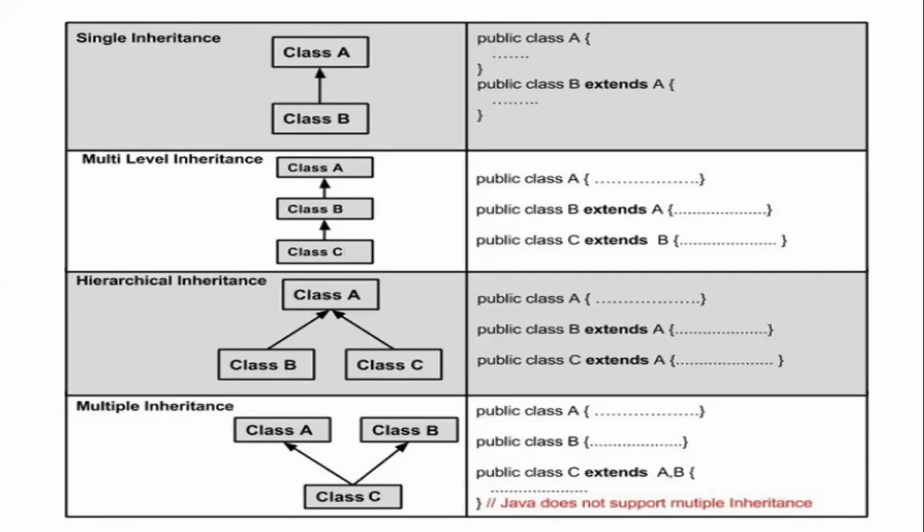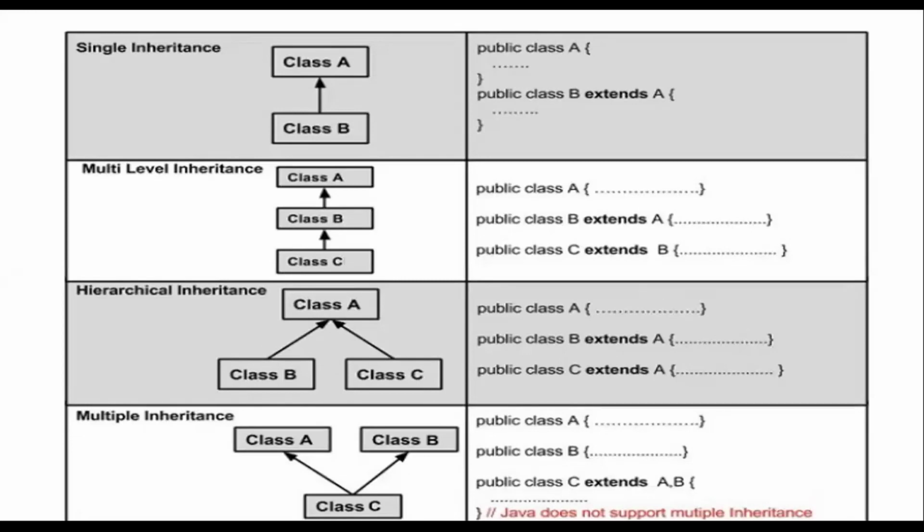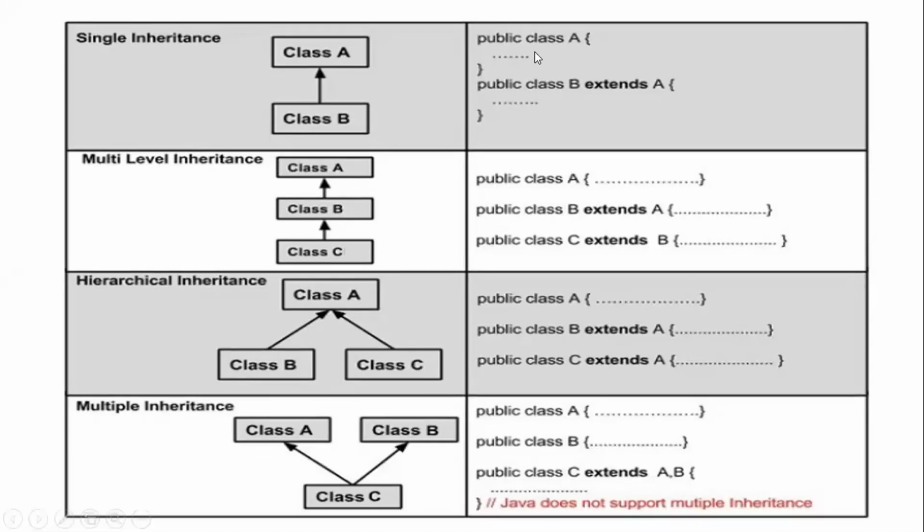Okay, so let us quickly see the last type of inheritance. What was that type? Multiple inheritance, right? So remember this particular diagram, multiple inheritance is nothing but there will be one class which will be acquiring the properties from two different classes, right?